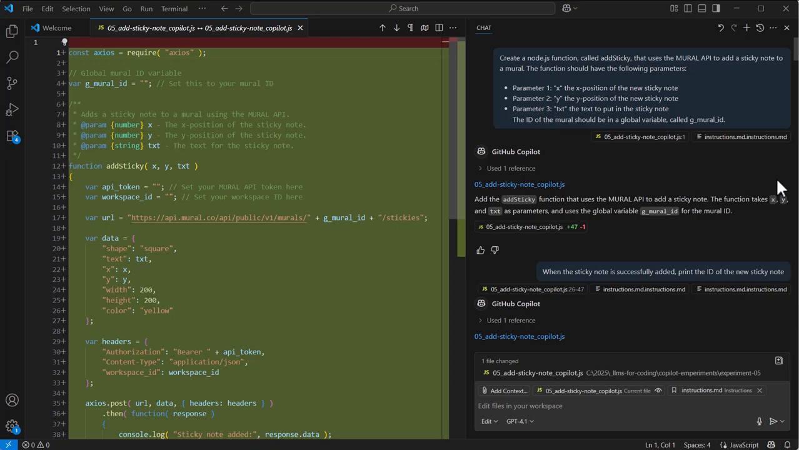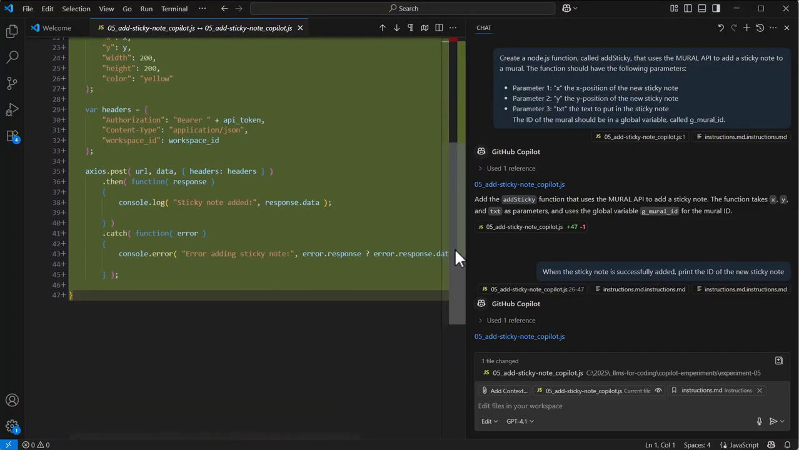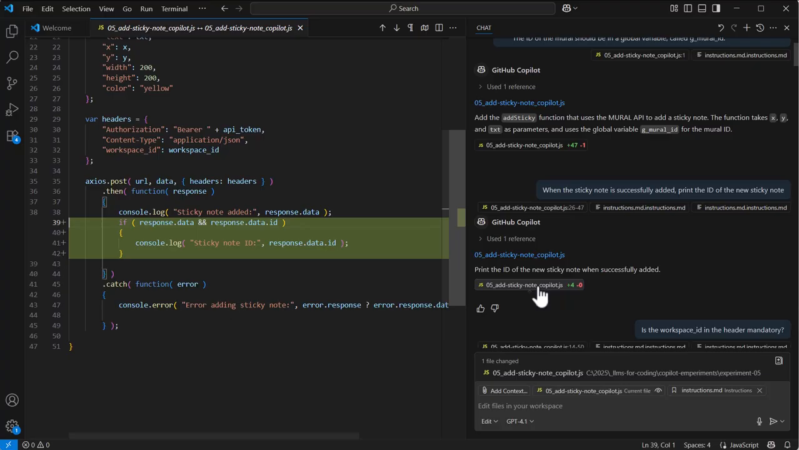The first thing I did was ask Copilot to create a Node.js function called addSticky that uses the Mural API to add a sticky note to a mural. And the function that it generated is a pretty good start. In the success case, I want the sticky note ID that's returned from the Mural API call to be printed.